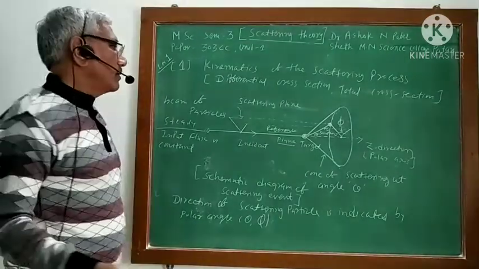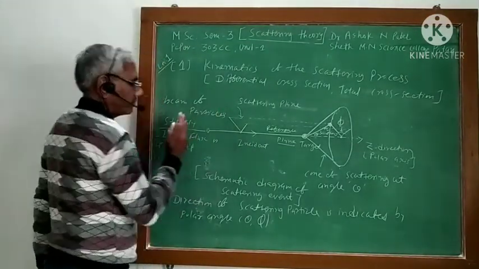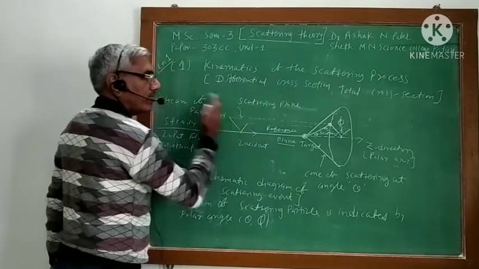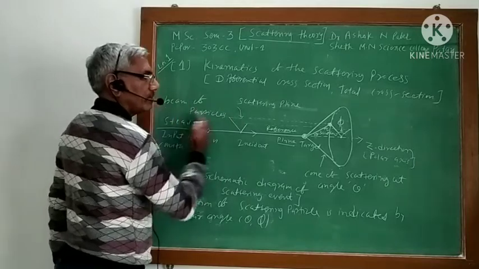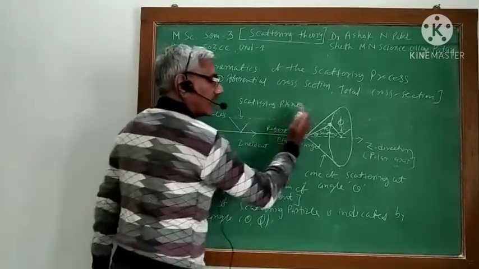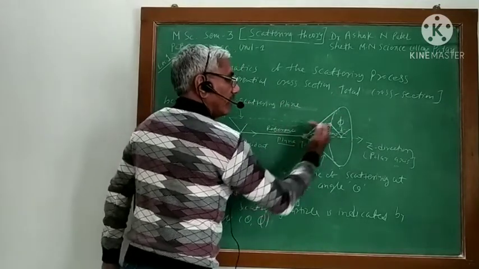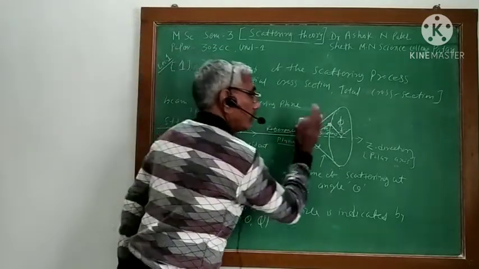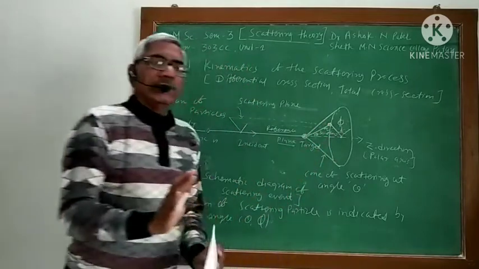Understand? So if the flow of particles is constant with time, the same number of particles are coming continuously toward the target. At the target it is scattered, and when it is scattered in a particular direction, the scattered particle arrival is also the same.